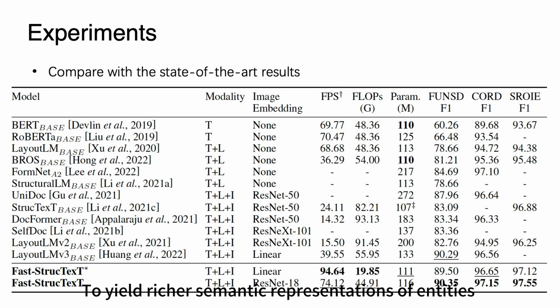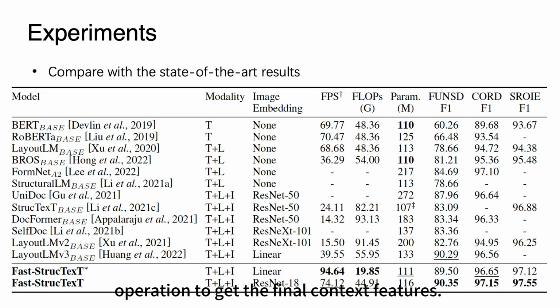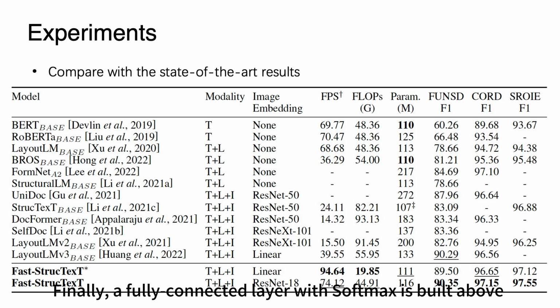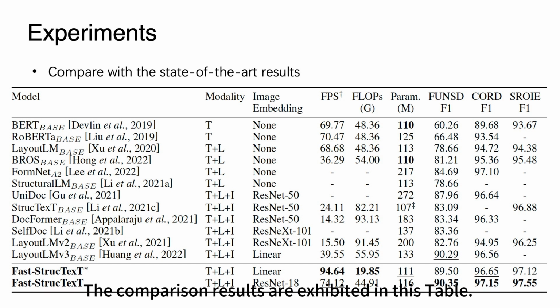To yield richer semantic representations of entities containing the multimodal information, we fuse the textual and visual features by the Hadamard product operation to get the final context features. Finally, a fully connected layer with softmax is built above the fused features to predict the category for each entity field. The comparison results are exhibited in this table.